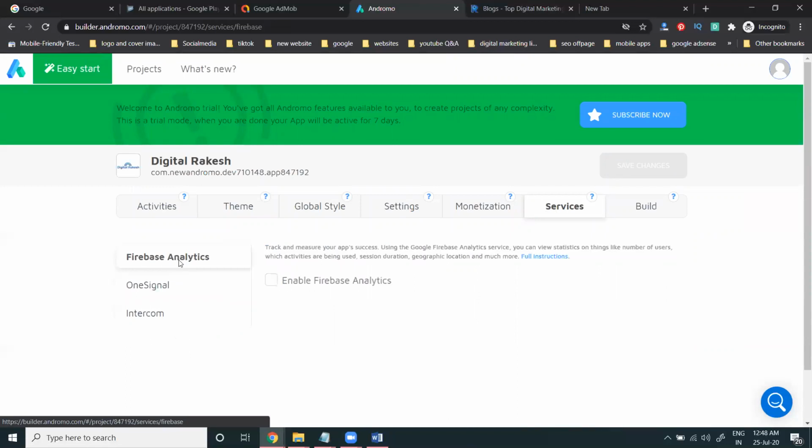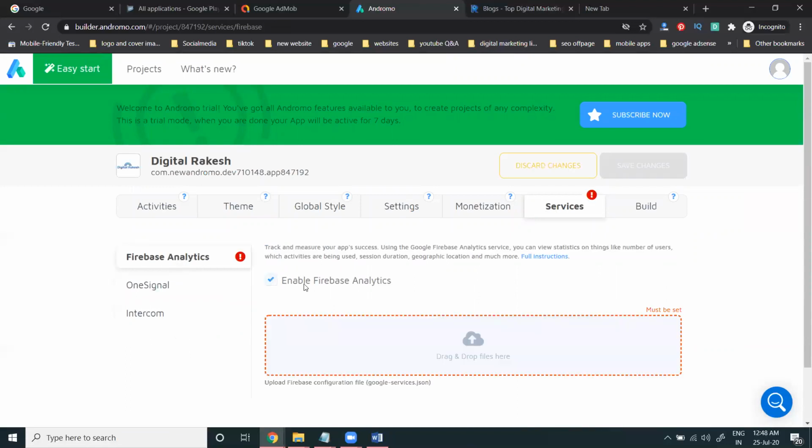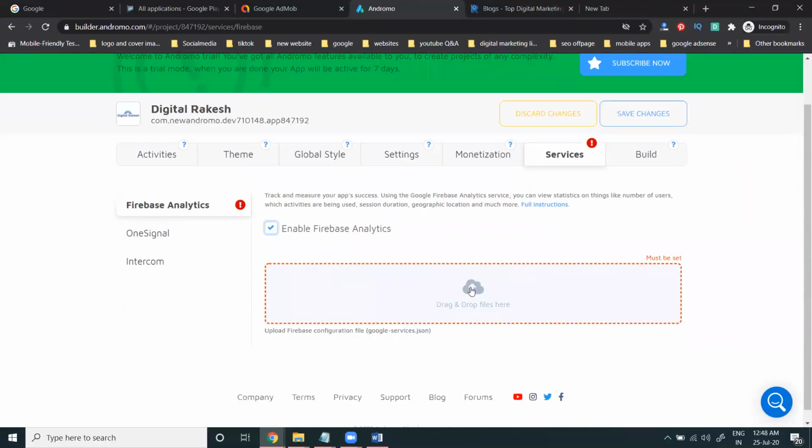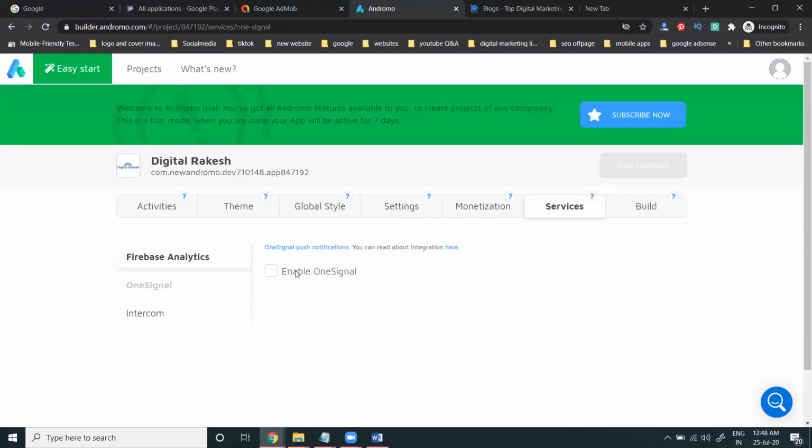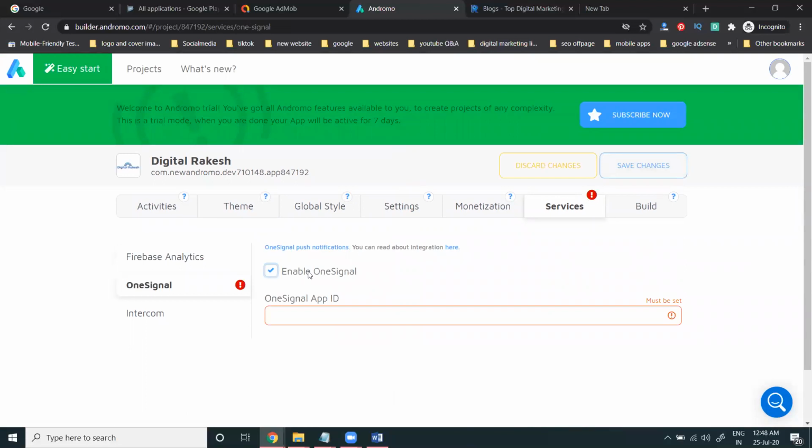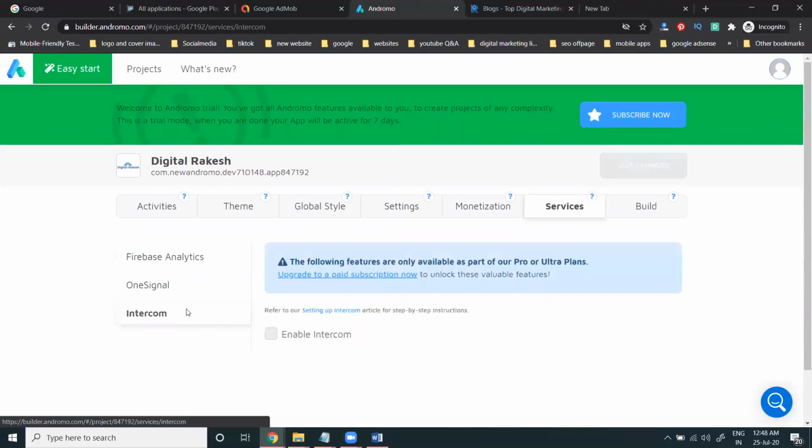Everything will be here. Enable Firebase analysis. Upload the Google services code here. OneSignal code will be here, the OneSignal app ID. Here the particular Intercom ID will be here. So all this we can't generate.